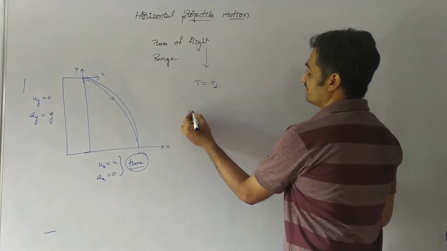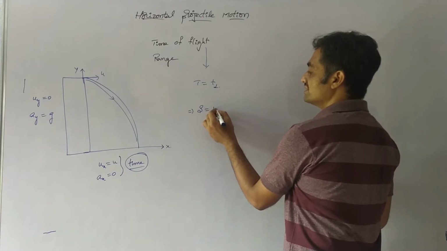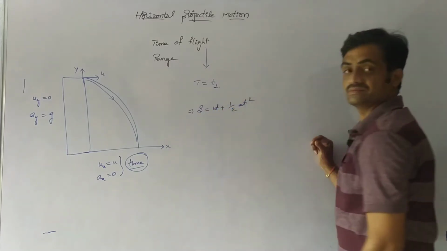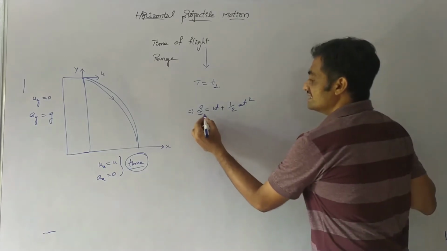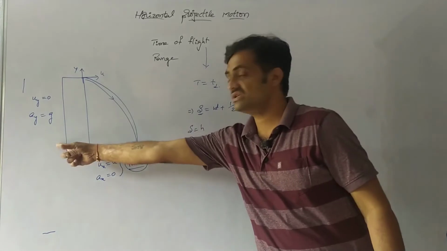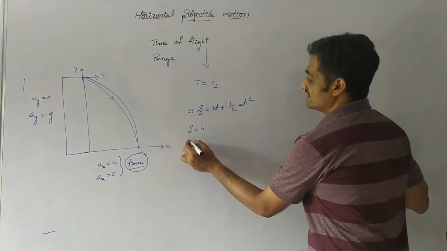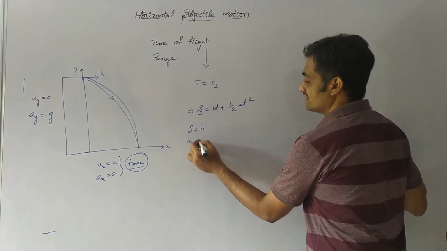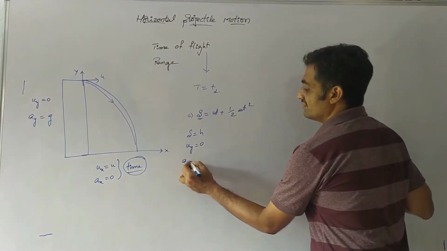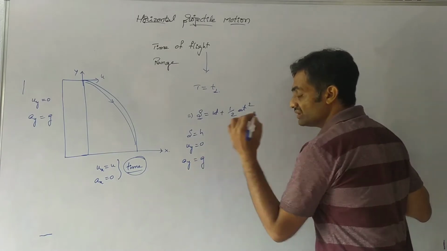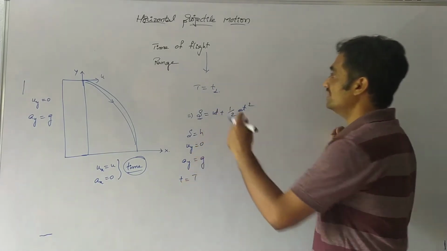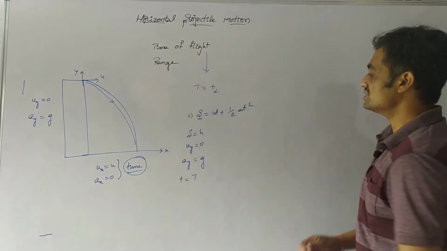The time of descent is found using the equation s equals ut plus half at square. Here s is the height from which the body has started, so s equals h. The velocity u suffix y equals 0, the initial velocity is 0, and the acceleration along the y-axis is the acceleration due to gravity. The time taken t is the time taken by the body to reach the ground, so t equals capital T.